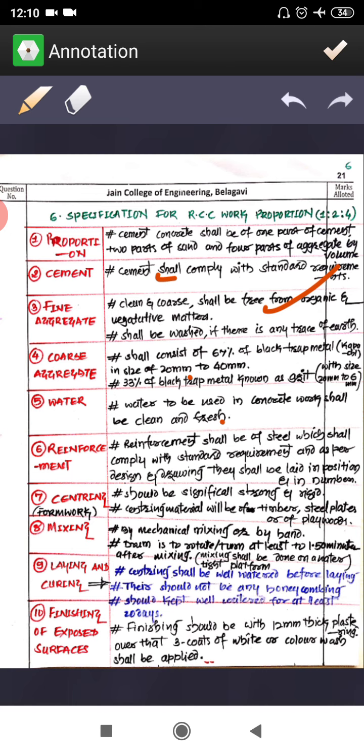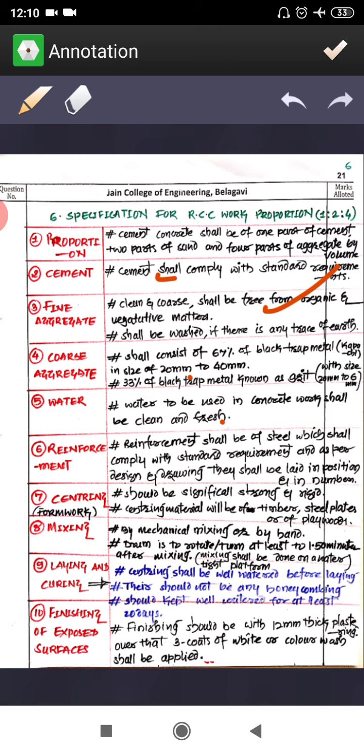And then next, the water should be, as I said, clean and fresh water that you are supposed to use. And then the reinforcement shall be steel, which shall comply with the standard requirements, and as per the design and drawing you are supposed to use the steel.